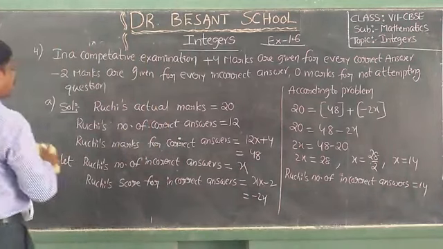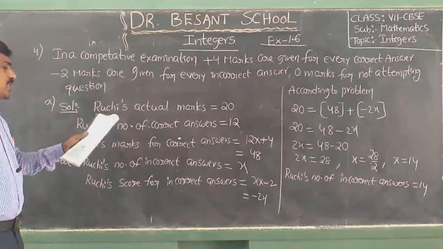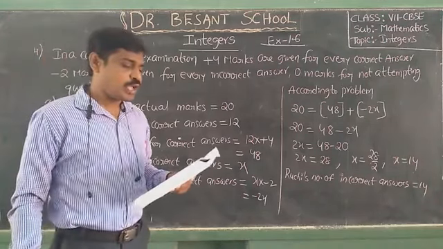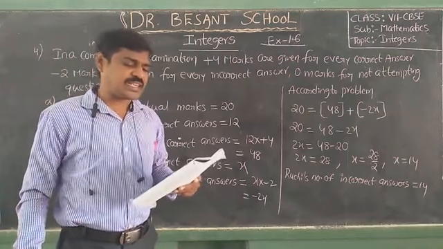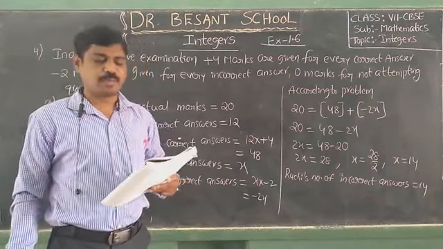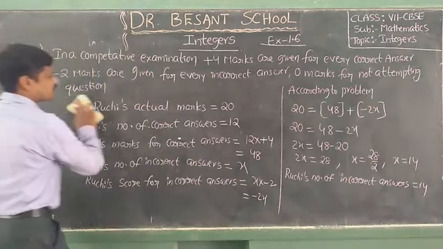Next, this is the A solution. Now the B question is still there. So what is the B question? Once I will read. Ruchi scored minus 6 marks in this test. So how many marks? Minus 6 marks.